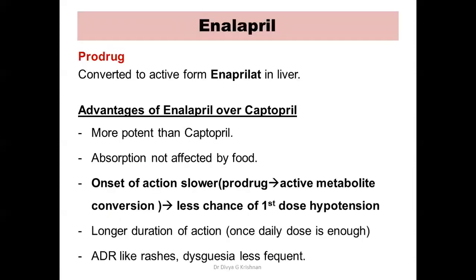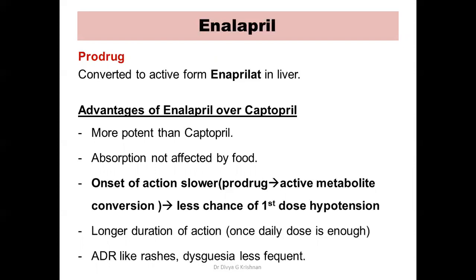Now let us have a look at the other ACE inhibitors before we go on to the uses of ACE inhibitors. So enalapril, this is one of the very important drugs of the ACE inhibitors, which is very popular, and this is a prodrug. Okay, so captopril was not a prodrug. Enalapril is a prodrug. It is converted in the body to the active form enalaprilat in the liver. The advantages of enalapril over captopril are the following.